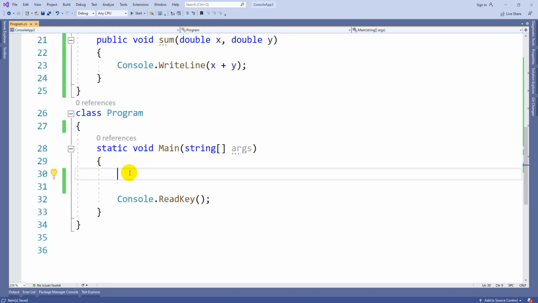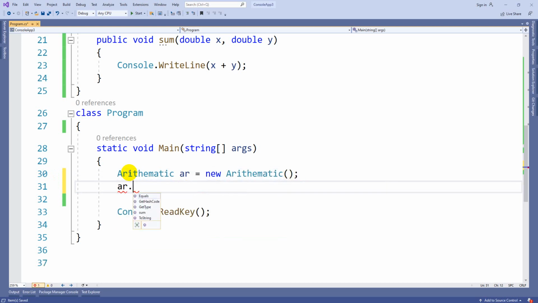Now if you see this example, arithmetic AR is equal to new arithmetic. If I write AR.sum, I will see only one method, not four methods, and you can see the description. It is going to show you this one description plus there are three overloads available.